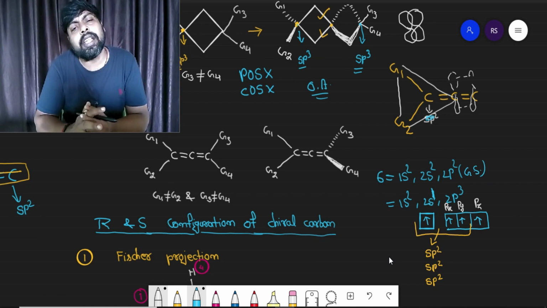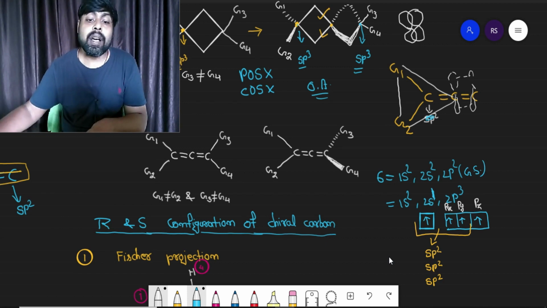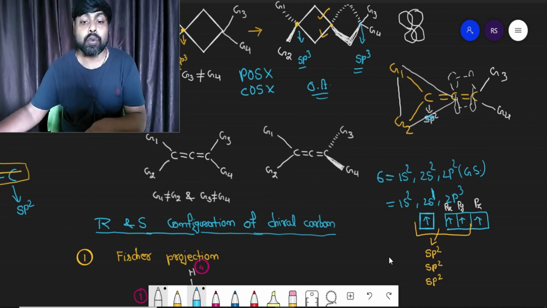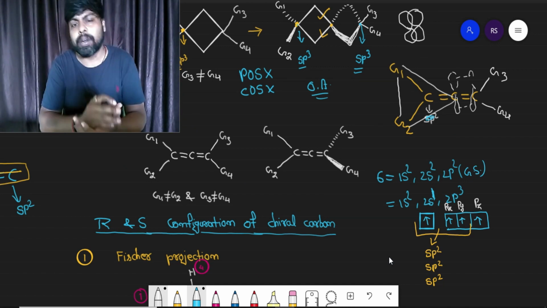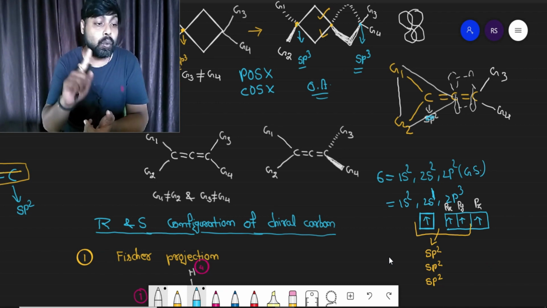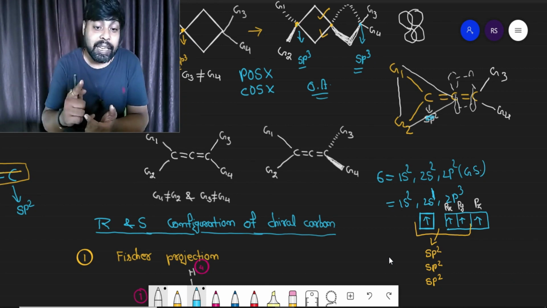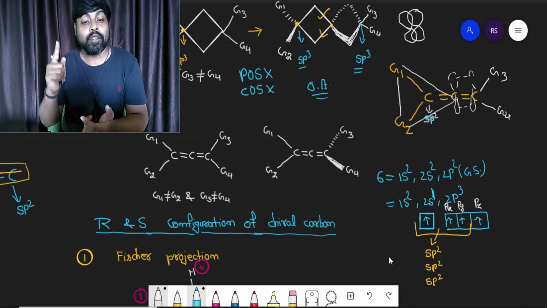The third carbon atom is again what? sp2 hybridized, and in sp2 hybridization the shape is trigonal planar. So the groups attached to the third carbon atom are G3 and G4. If you join these groups G3, G4 and the second carbon atom, again you get the trigonal planar shape. But remember, the pi bond between 2 and 3 is going to be perpendicular to the plane containing the second carbon atom, group G3 and group G4.